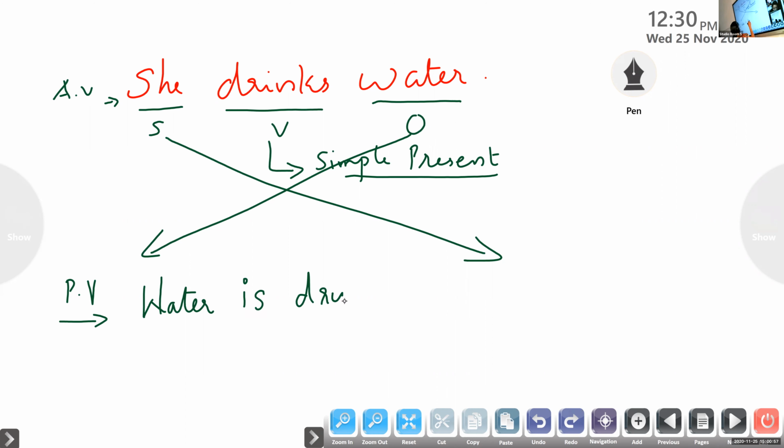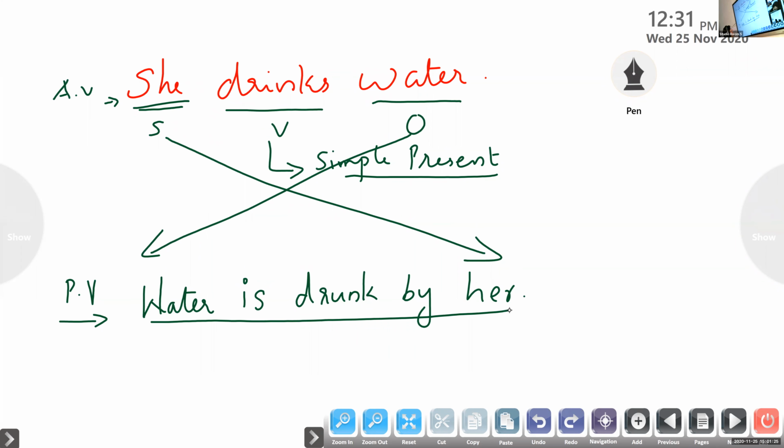Drunk. Okay. Vaiga, continue. Water is drunk by. The preposition by is used. And tell me the object of the passive voice. She is a subject pronoun. I want you to use the object pronoun of she. Her. Very good. It is her. Okay, so tell me the entire sentence. Read the full sentence, Vaiga.